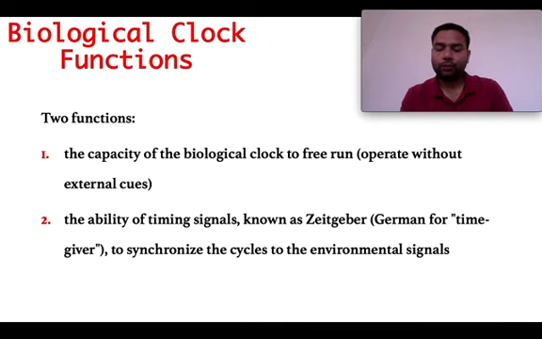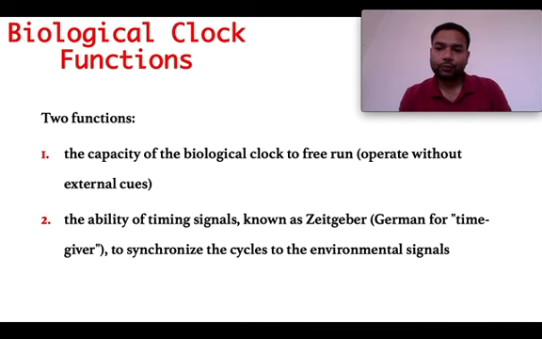Okay, so what is free run? Free run is basically the repetition of the biological rhythms after a fixed interval of time, even if there are no environmental cues. Okay, we'll try to understand this in further slides. The second function of the biological clock is the ability of timing signals, known as Zeitgeber. These Zeitgebers are the environmental cues. Zeitgeber is a German term which means time giver.